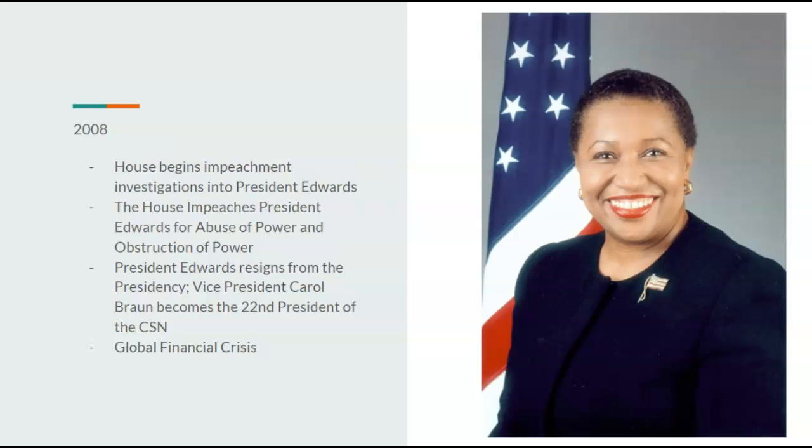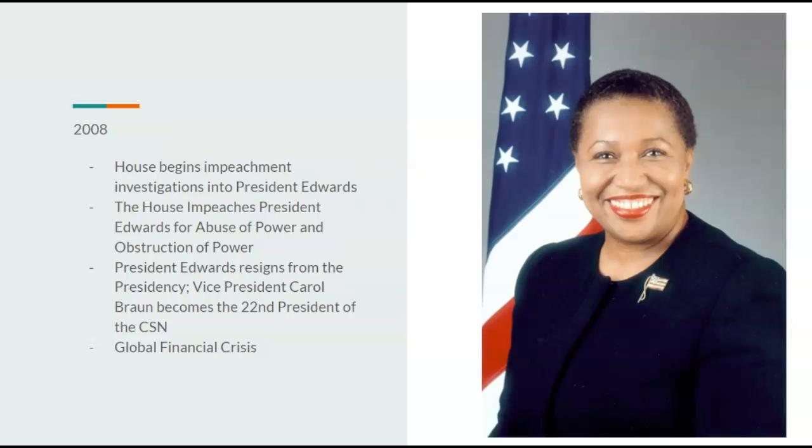And the House would impeach John Edwards for abuse of power, obstruction of Congress, and not libel, but it's lying under oath. I don't remember what it's called right now. I'm having a brain fart. But President Edwards would resign 24 hours later from the presidency, and Vice President Carol Moseley Braun would become the 22nd president of the CSN and the first female and first black president ever.